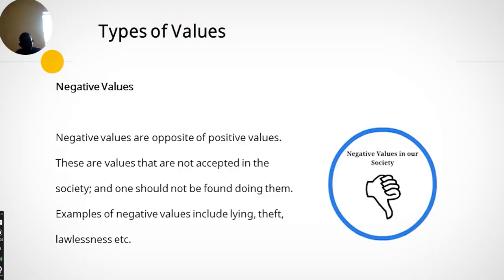Examples I have here include lying, theft, lawlessness. So you shouldn't be found lying, you shouldn't be found stealing, you shouldn't be found lawless. You should obey every law stated by the Constitution of the Federation.